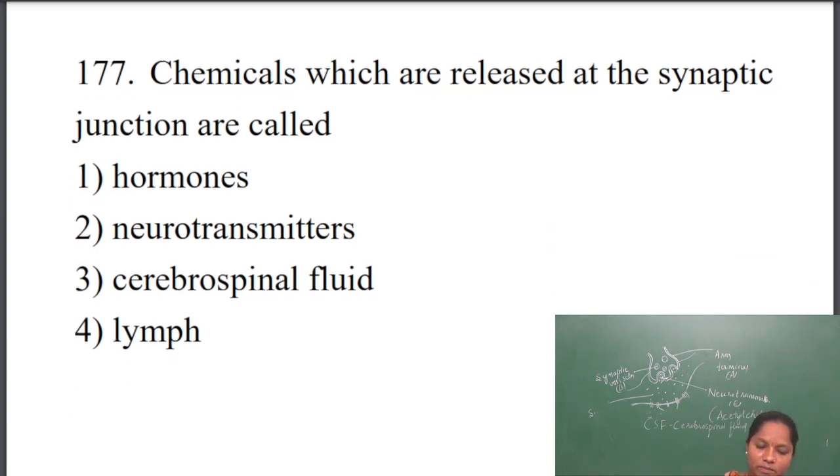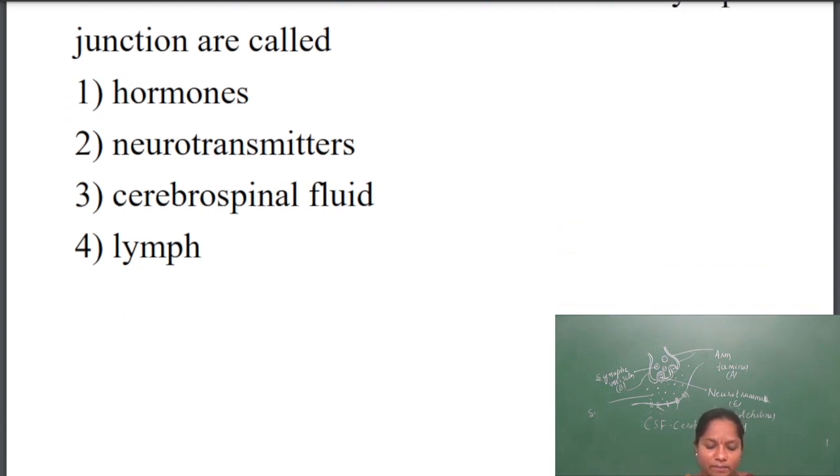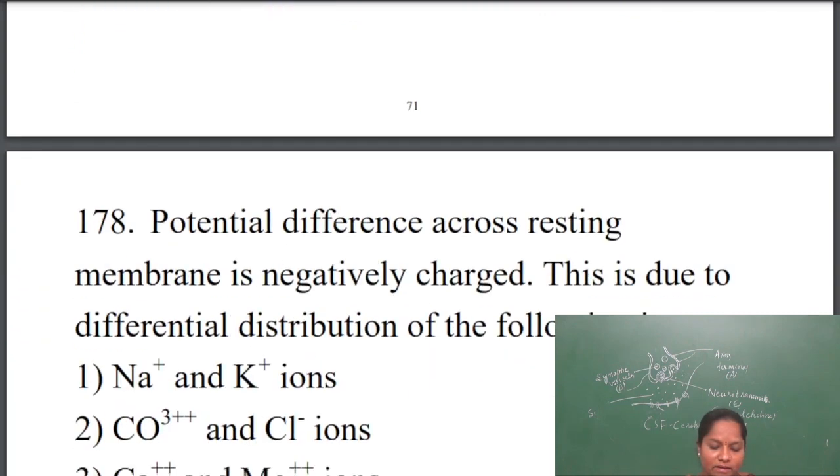So the answer will be: chemicals released at the synaptic junction are called neurotransmitters, which help in conduction of impulses in the brain. Next question.